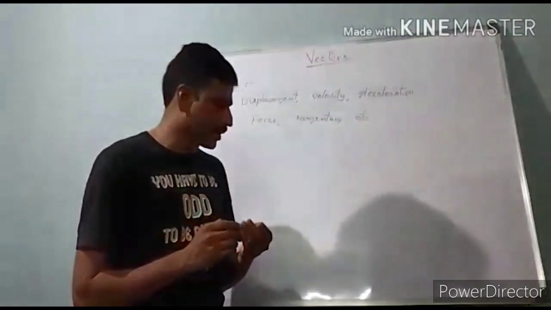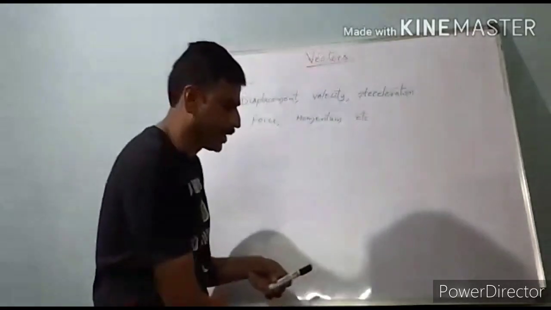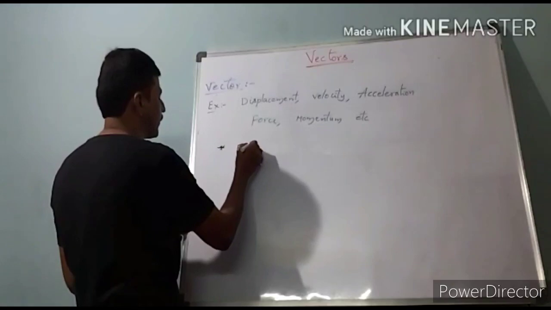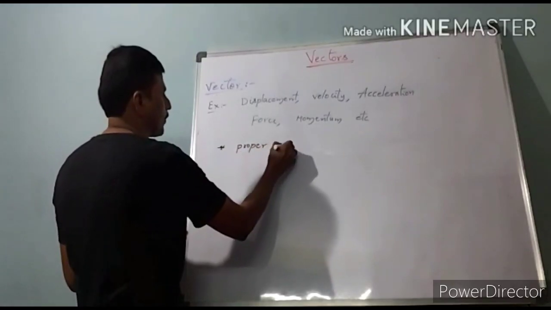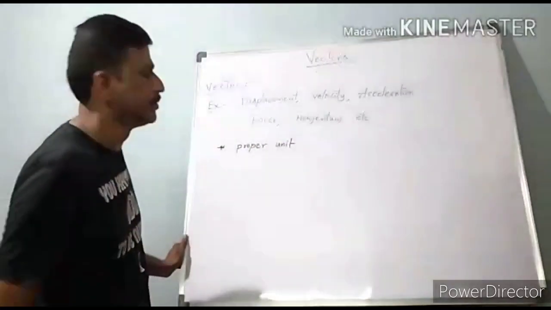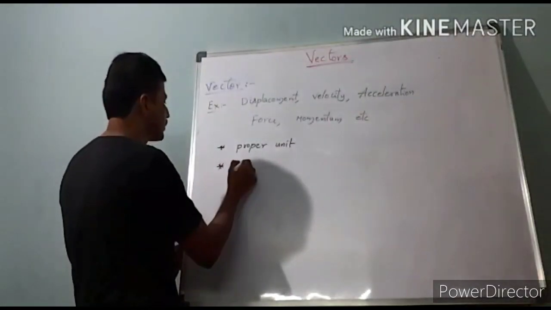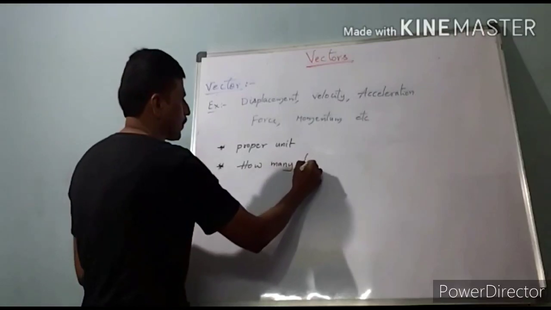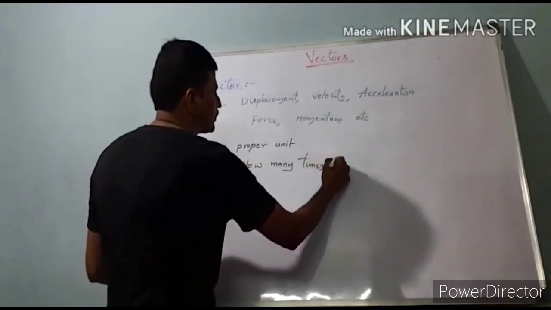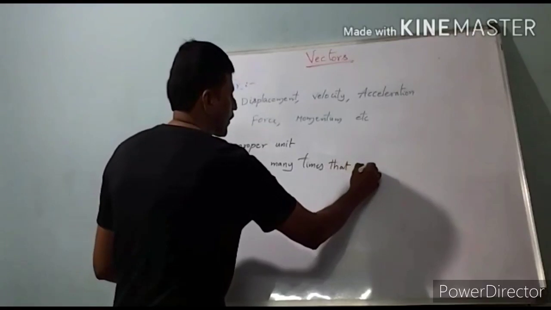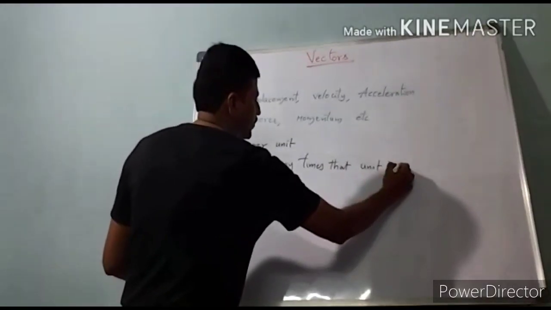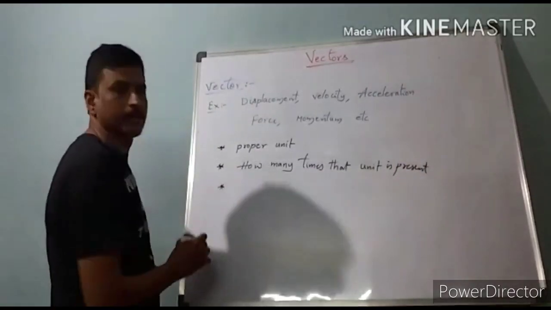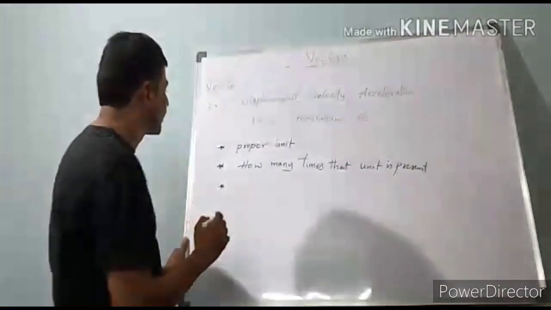To represent a vector quantity, it should have a proper unit, how many times that unit is present, and it should have proper direction.